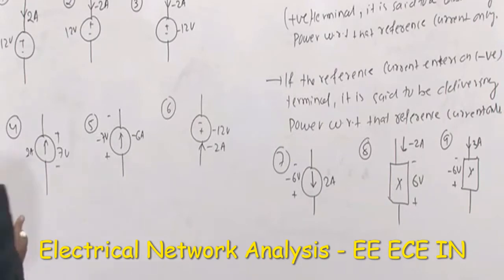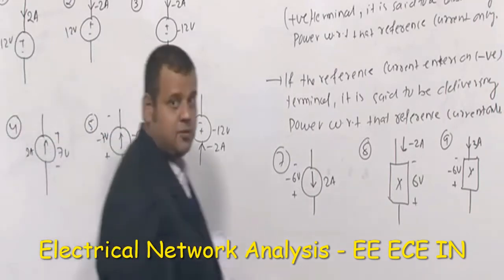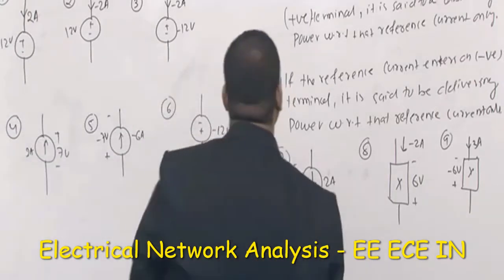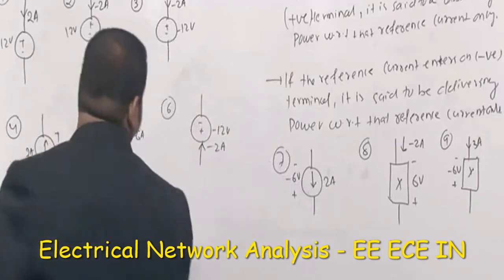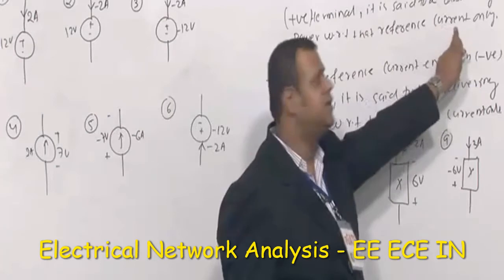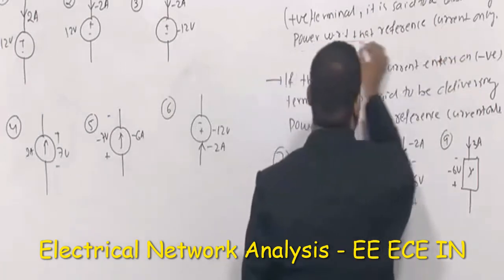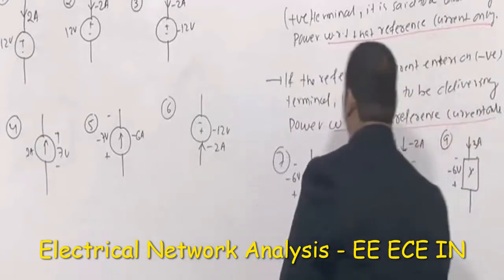To start with the first one, you always remember these two statements. That's why I have not erased this. If the reference current enters on the positive terminal, it is said to be absorbing power with respect to that reference current only. So these are very important statements.